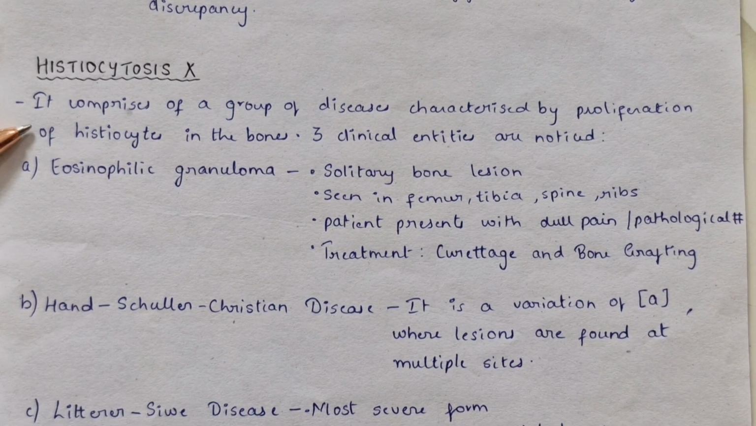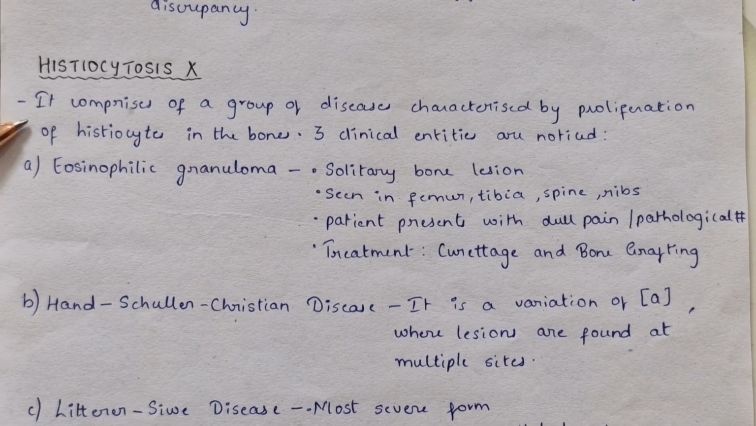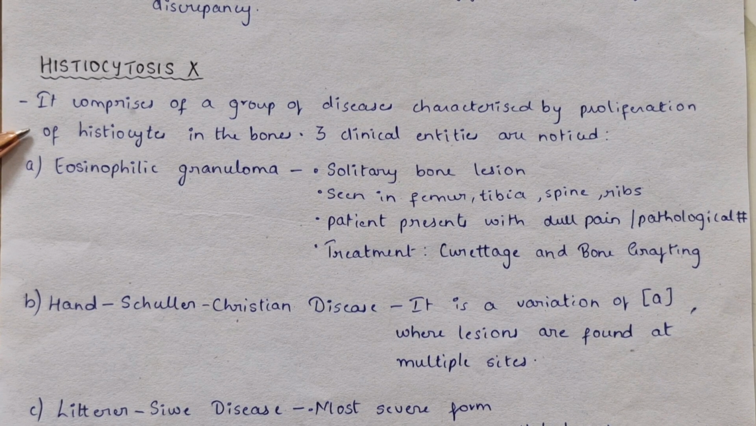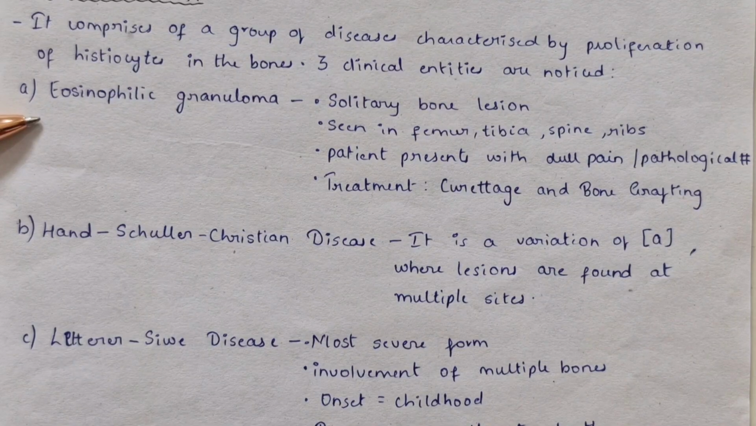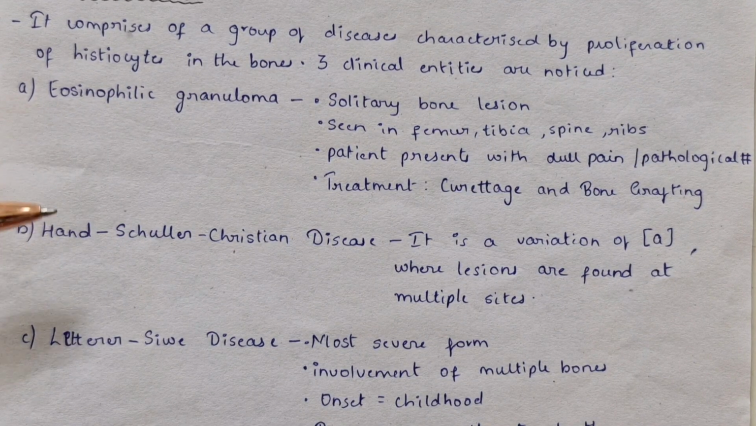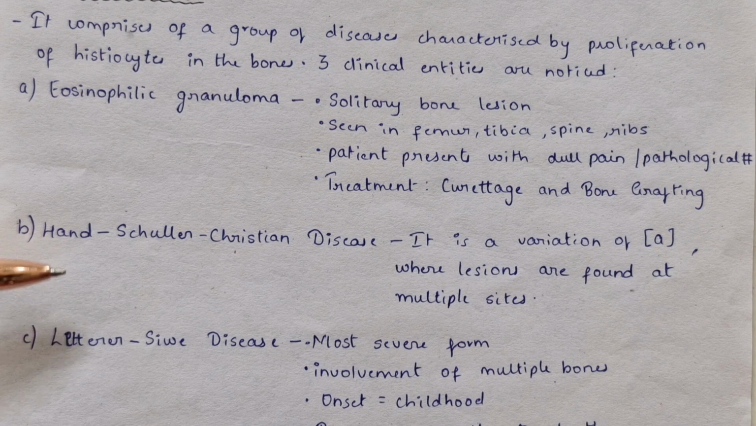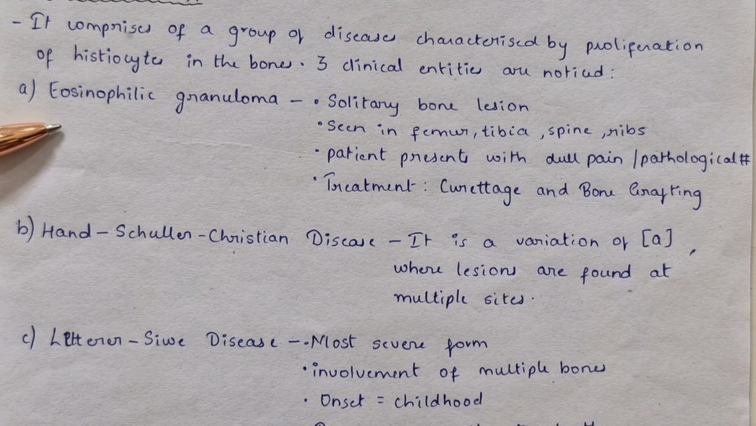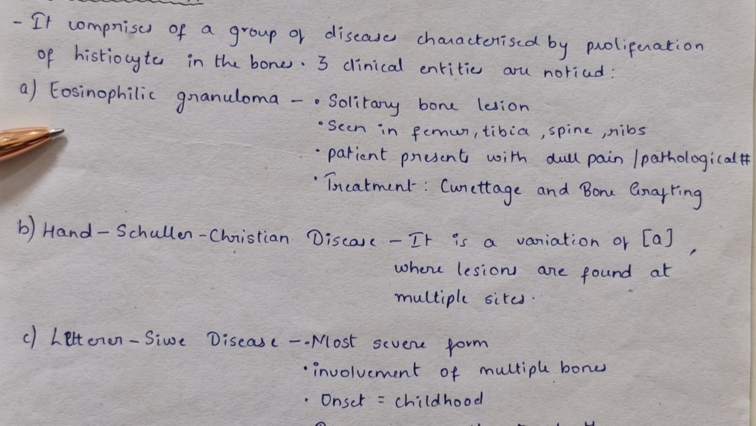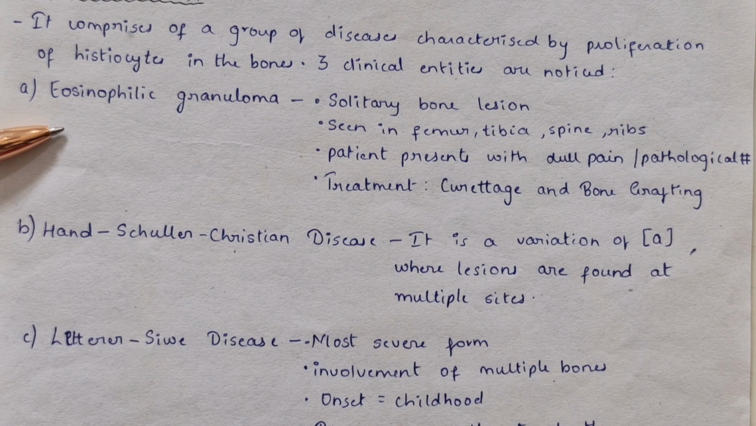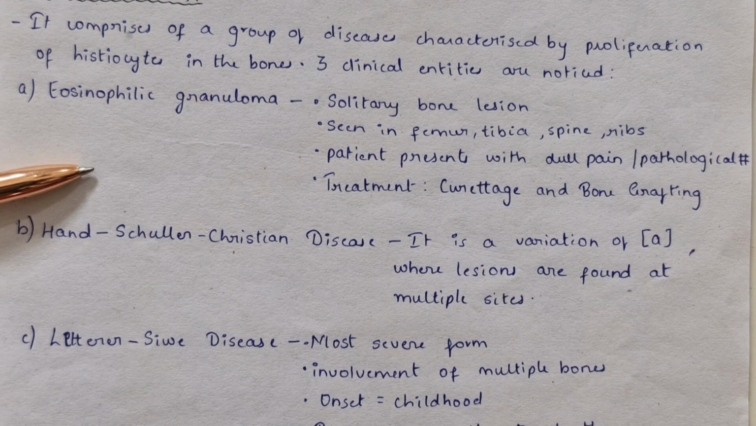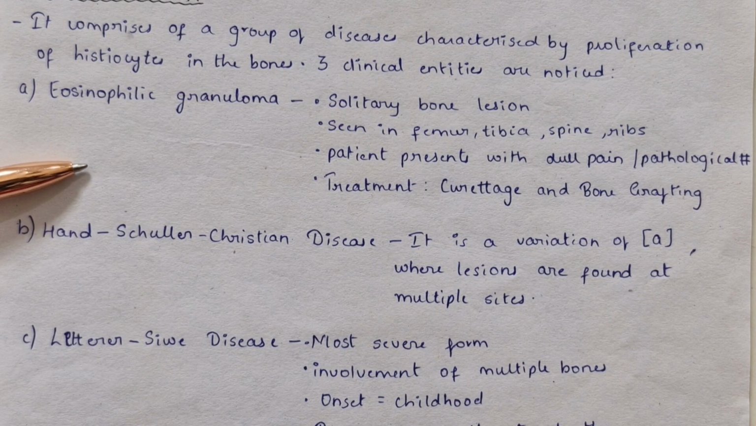Histiocytosis X comprises a group of diseases characterized by proliferation of histiocytes in the bones. Three clinical entities are noted, that is eosinophilic granuloma, Hand-Schüller-Christian disease, and the Letterer-Siwe disease. Eosinophilic granuloma: there is solitary bone lesion. It is seen in the femur, tibia, spine, and ribs. Patient presents with dull pain or pathological fracture. Treatment includes curettage and bone grafting.